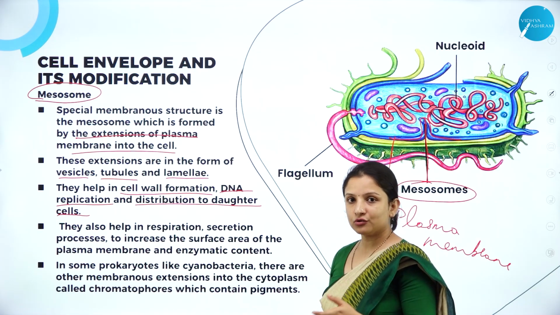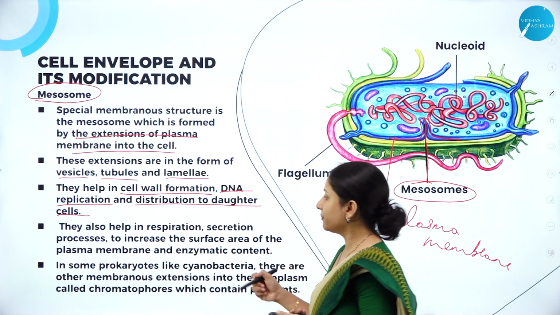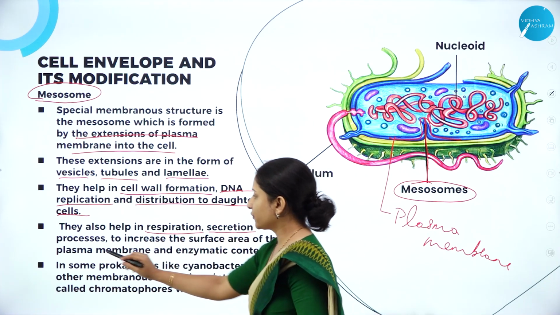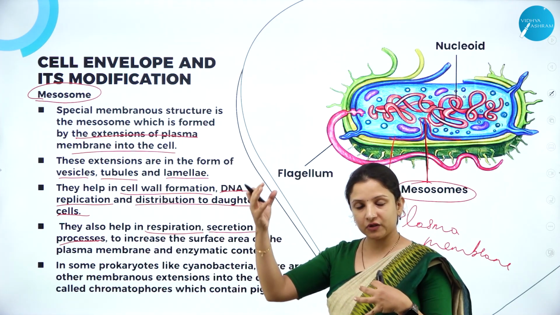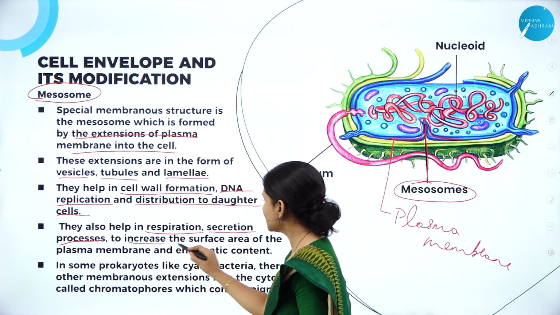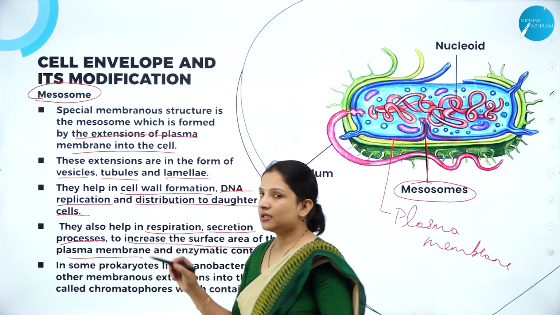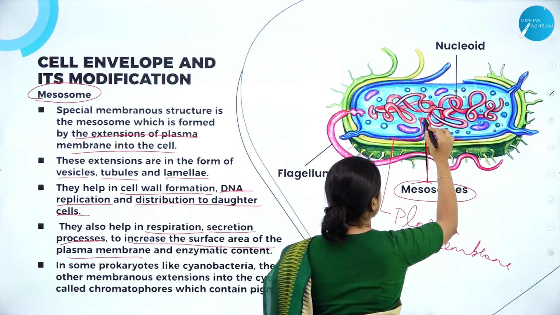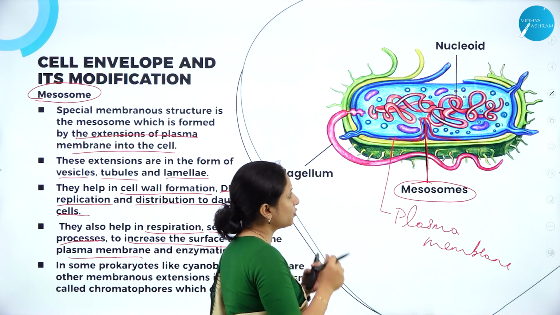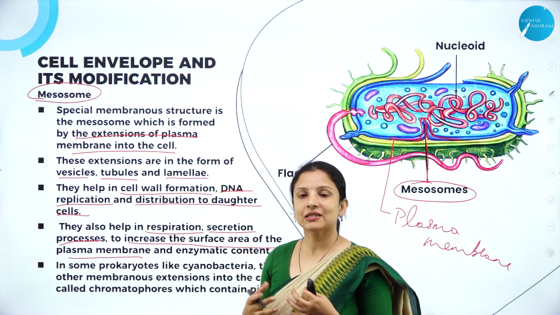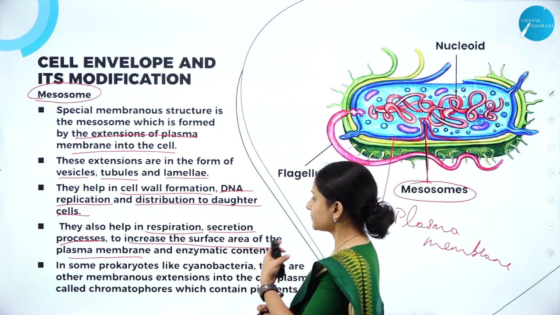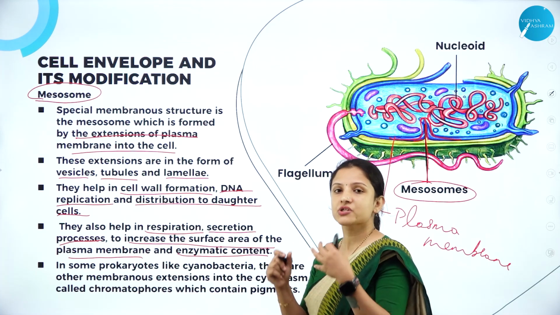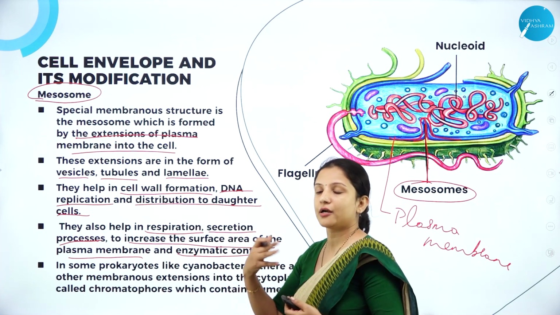Apart from that, mesosomes, or the infoldings of the plasma membrane, also help in the process of respiration. They help in certain secretion processes, and apart from that, because of the infolding, they also help to increase the surface area of the plasma membrane because they are folded inwards. So see here, when they are folded inwards, the surface area of the plasma membrane increases, wherever the folding is there. Therefore, they increase the surface area of the plasma membrane, and also they help in the secretion of some of the enzymatic content which is needed for the metabolic processes in the bacteria to occur.